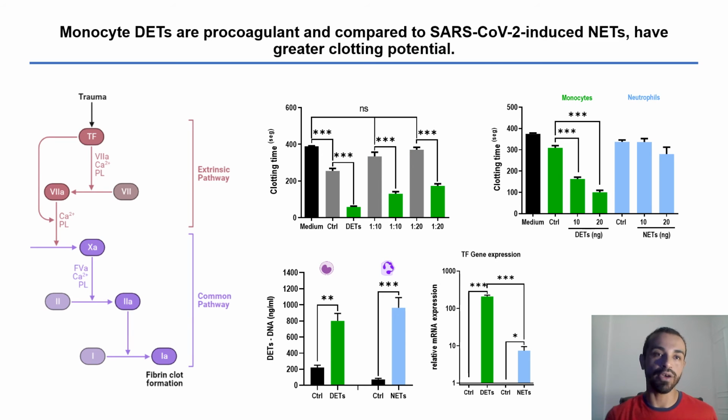Since NETs are thrombogenic, we tested the procoagulant action of DETs. Our results show that DETs present greater clotting capacity compared with NETs from the same donor and induced by SARS-CoV-2. Analysis of gene expression of tissue factor in monocytes was also higher than in neutrophils.